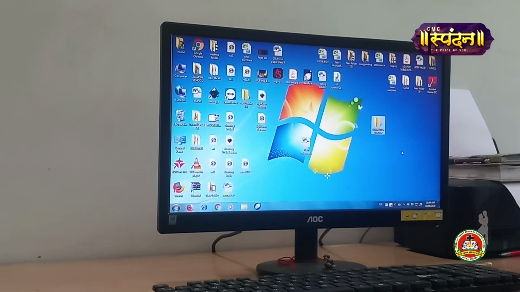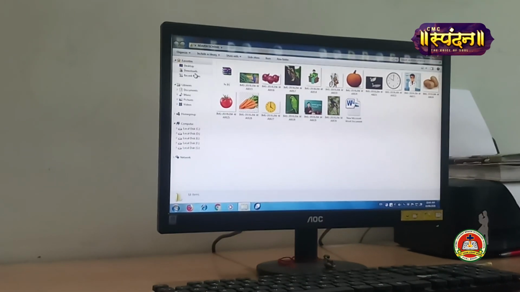Adjacent files and folders means, for example, I am opening this folder of mine. You can also open any folder on your desktop. Can you see there are many files? Adjacent means one after the other. And non-adjacent means randomly any files. Here, this one, then this, then this, then this. So this is non-adjacent. Now, how to select adjacent files?